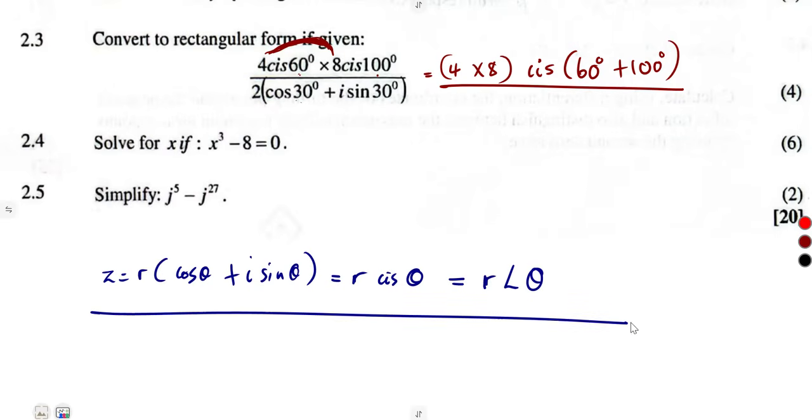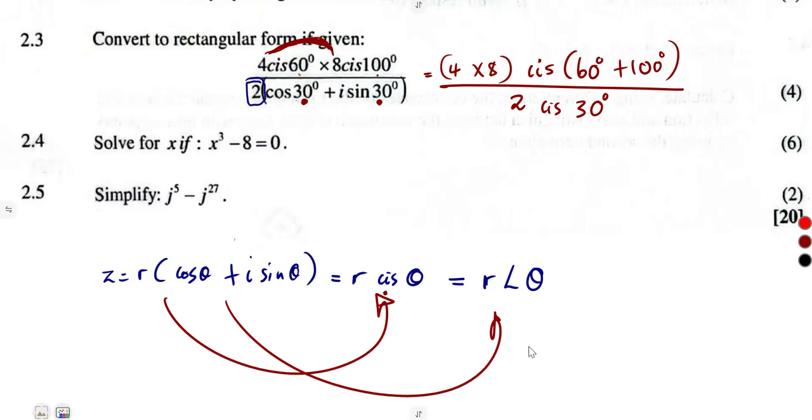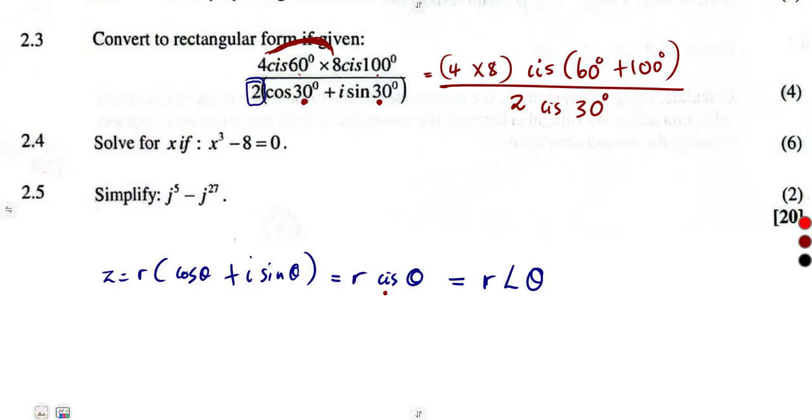So it's the same thing. So what is our r there? Our r is 2. This number that is outside represents our r. So it was going to be written as 2 cis what? Theta. What is our theta? Theta is the angle that you're given, 30 degrees. So that's 2 cis 30. Just like that. It's just converting to the format that you have used above. It's just conversion.